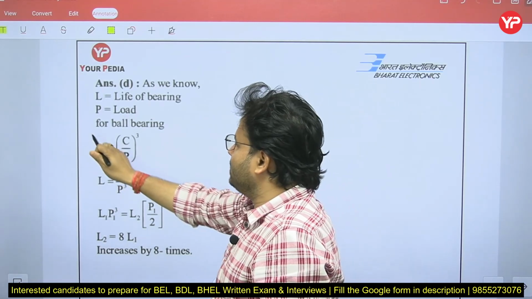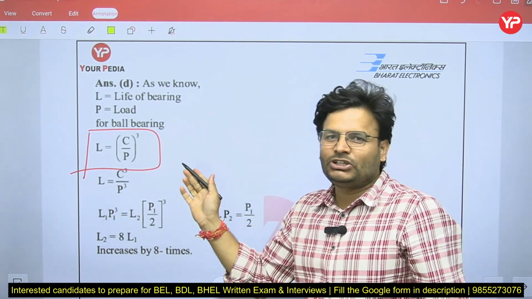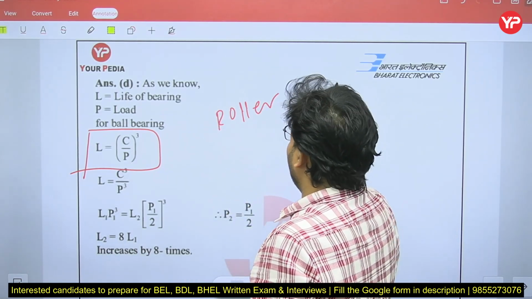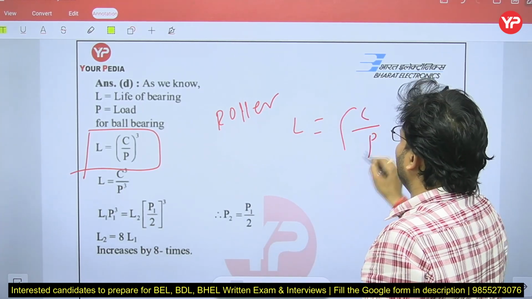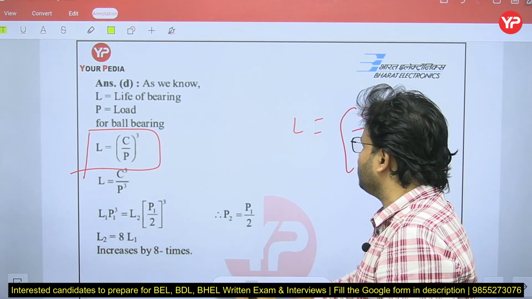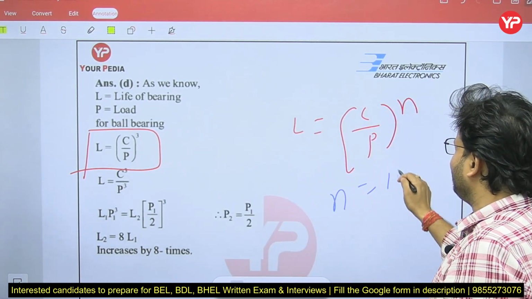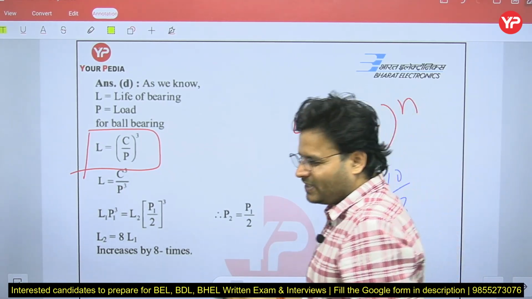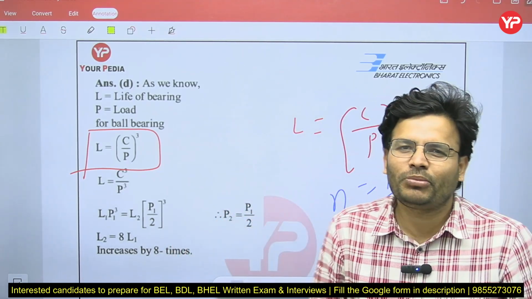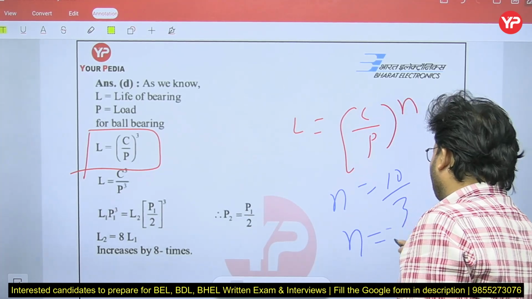Life of ball bearing is given by L equal to (C by P) to the power 3, or sometimes it will be N instead of 3. In case of roller bearing, actually life is given by (C by P) to the power N for all, not only for the roller. But if you talk about roller bearings, in the roller, what is happening, my dear friends? Simply, N is equal to 10 by 3. But because without a calculator, 10 upon 3 means 3.33, so it will be very calculative. A student can't solve it. Na? That's why they are going to ask about the ball bearing. In case of ball bearing, N is equal to 3.